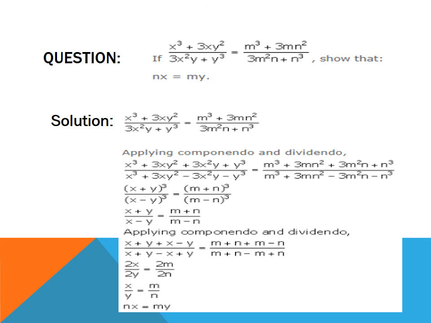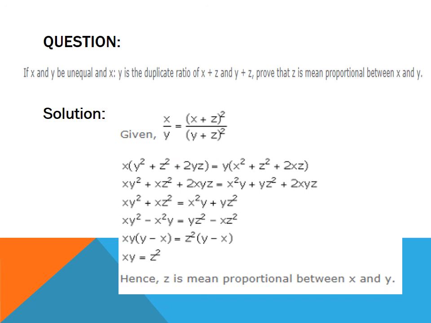On simplifying it, it is 2x upon 2y is equal to 2m upon 2n. 2 will get reduced on both the sides, which is equal to x upon y is equal to m upon n. Now do cross multiply, hence it is nx is equal to my.